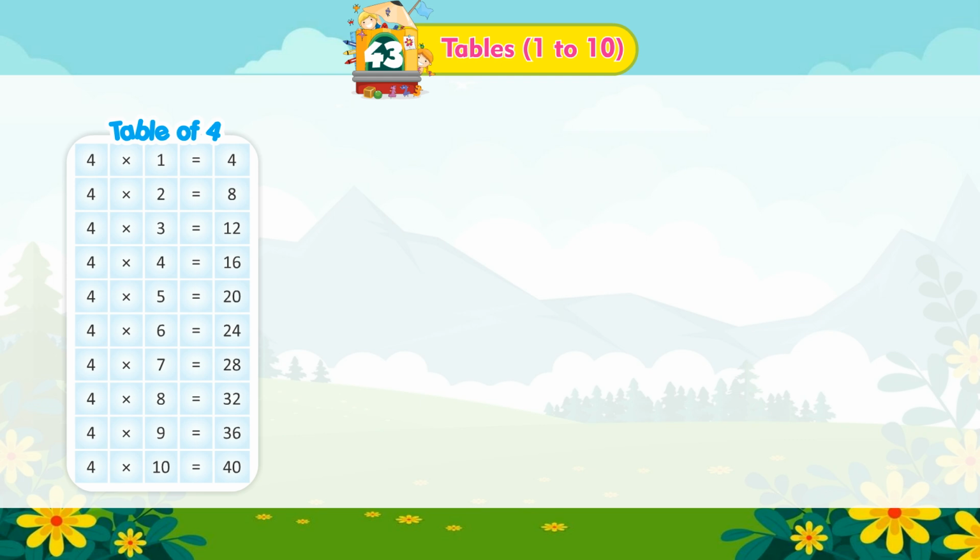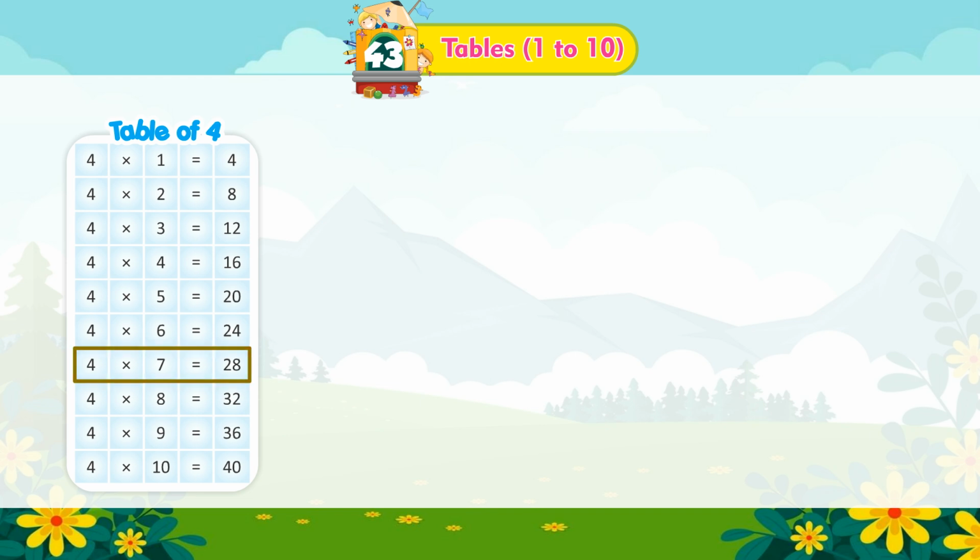Table of 4. 4 multiplied by 1 is equal to 4. 4 multiplied by 2 is equal to 8. 4 multiplied by 3 is equal to 12. 4 multiplied by 4 is equal to 16. 4 multiplied by 5 is equal to 20. 4 multiplied by 6 is equal to 24.